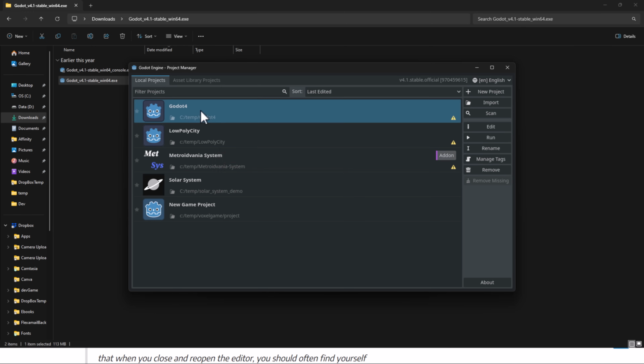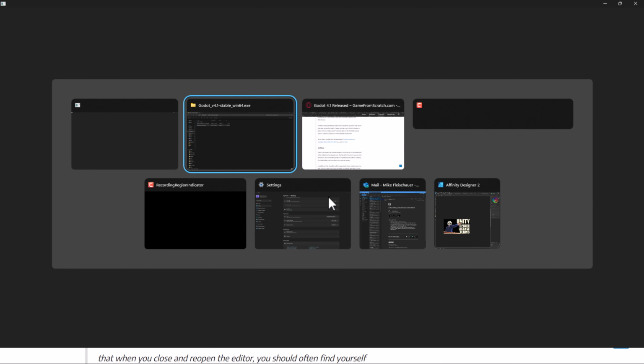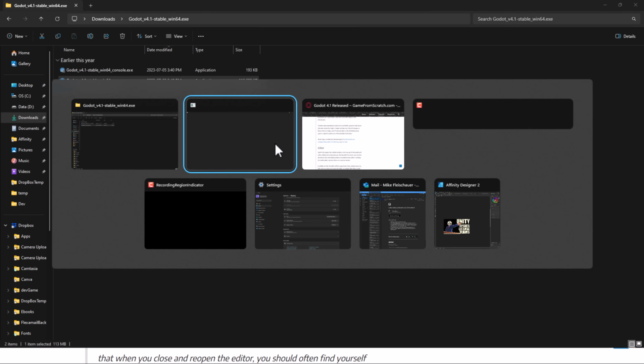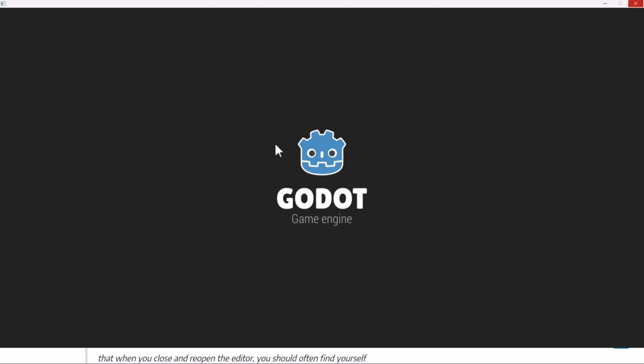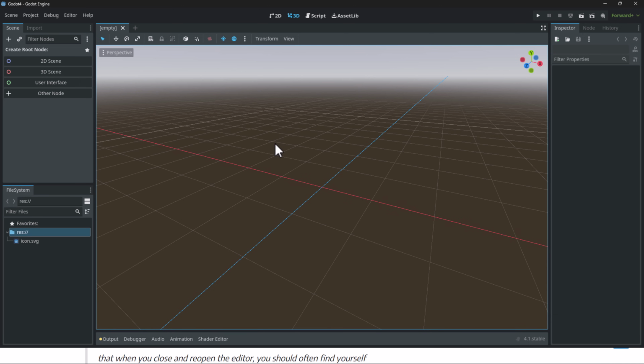So here we are in our project. I'll just go ahead and override this guy. So by the way, we are now up to 116 megabytes in size. So I still wouldn't call Godot a bloated game engine at this point in time. You haven't seen a lot of changes in the user interface since 4.0. We've kind of stabilized on the interface we're at.